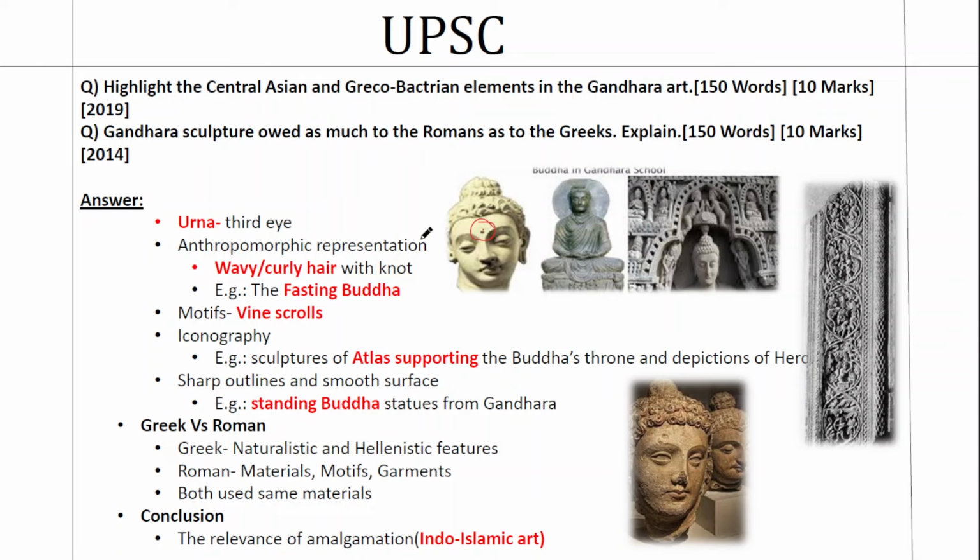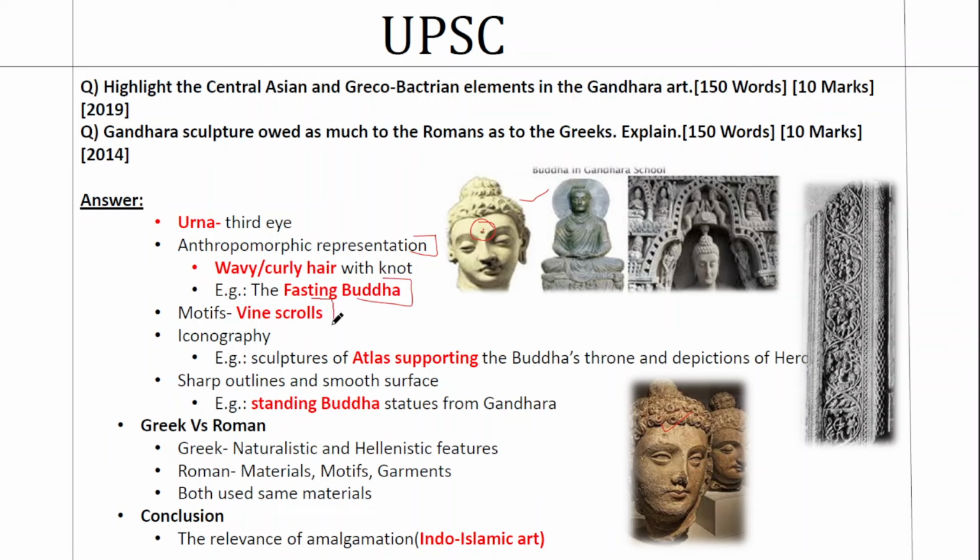Second is the anthropomorphic representation. It is connected to the previous point that we discussed, that Buddha is more natural and human-like. Just look at these features. Curly hair. Curly hair is something that we won't see in Indian faces. That is the Mathura school I am referring to. Just see here. Buddha with the curly hair, which is wavy also in nature. I have given an example here, the fasting Buddha statue.